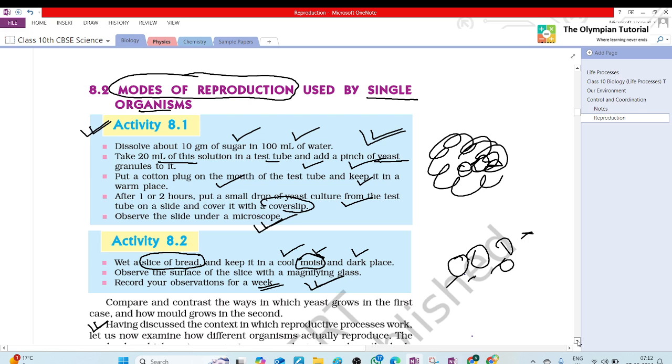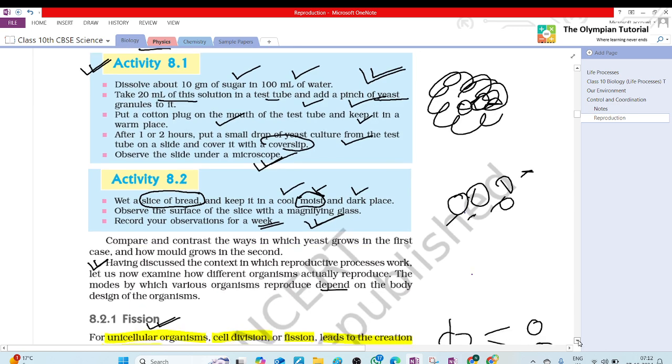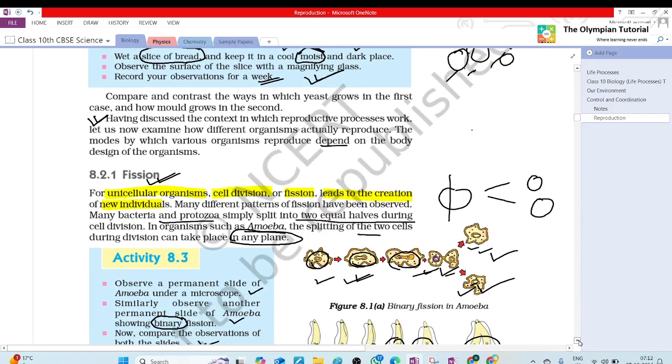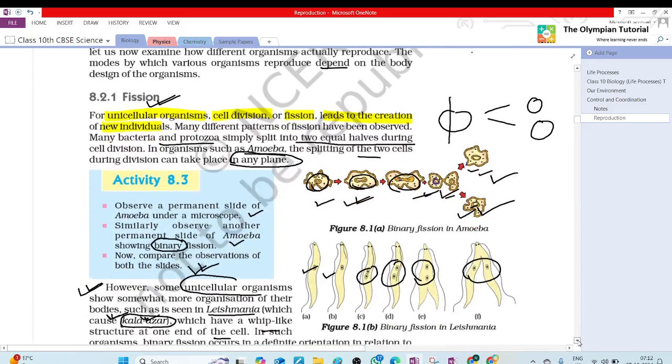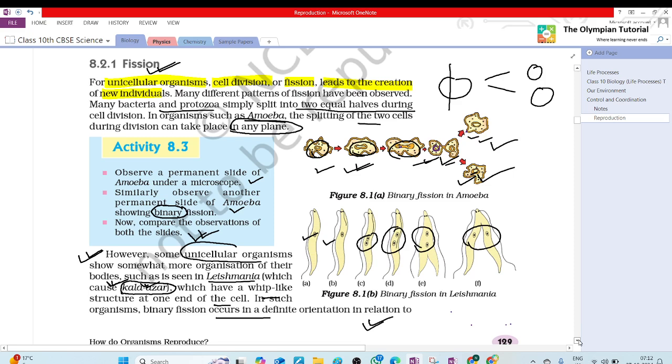What are the modes of reproduction? Asexual and sexual reproduction. What is the basic difference between them? Asexual reproduction is done by a single parent, whereas sexual reproduction requires two. In asexual reproduction, first we have done fission, binary fission. Fission means the division of cells in unicellular organisms.